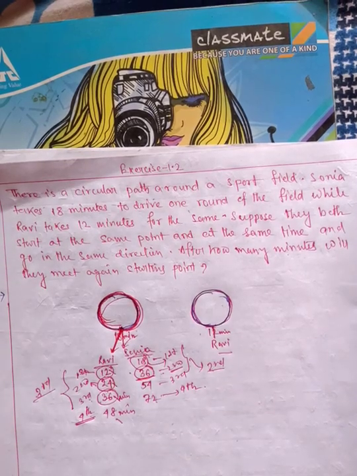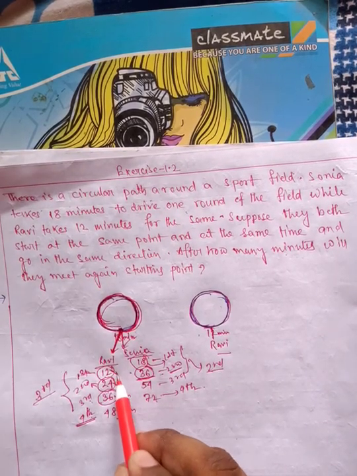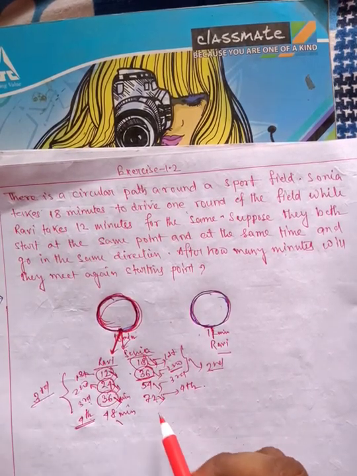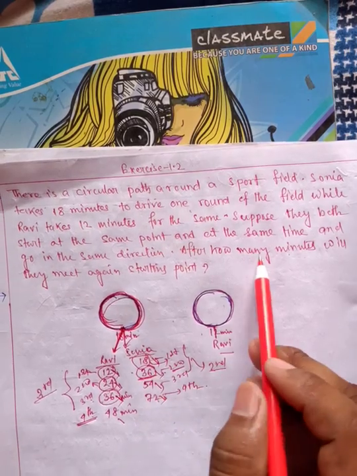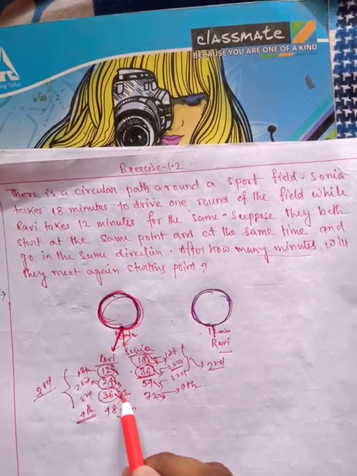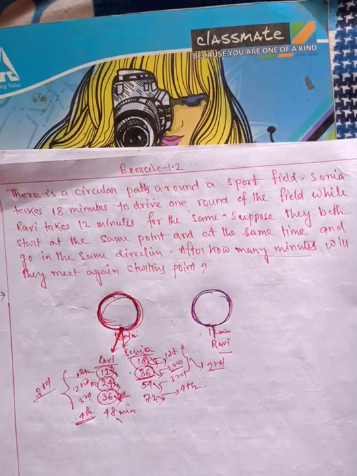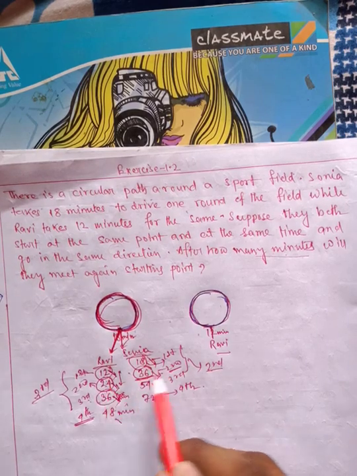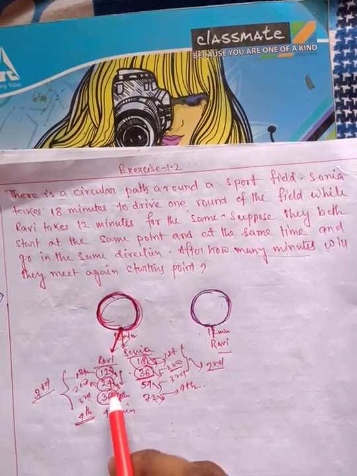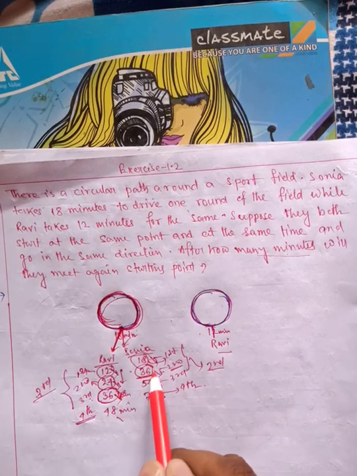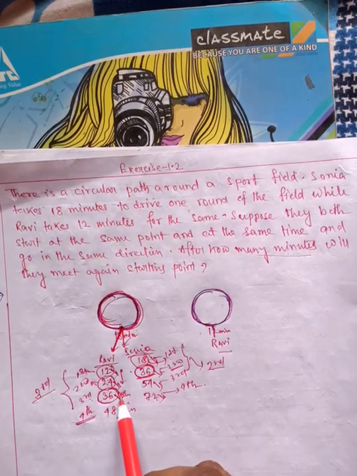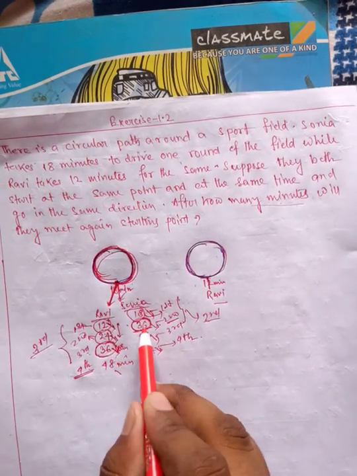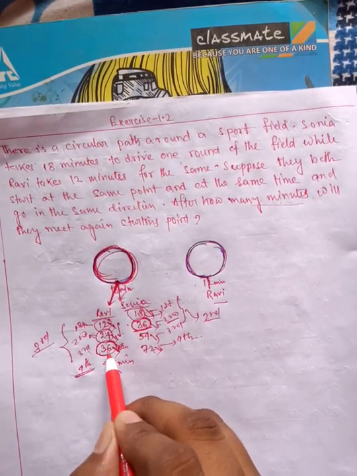So what we are finding, actually, we are finding the multiples of 12 and multiples of 18. Okay, and after how many minutes will they meet? After 36 minutes. But how do we get it mathematically? We are finding the multiples of 12 and multiples of 18, and actually the least common multiple is 36, so after 36 minutes they will meet each other. So what we have to find? Least common multiple. So 36 is the common multiple.